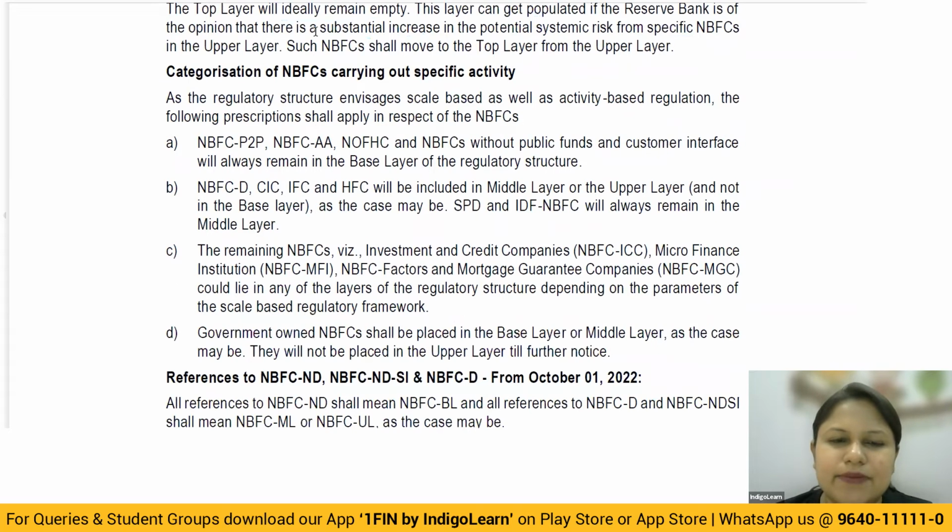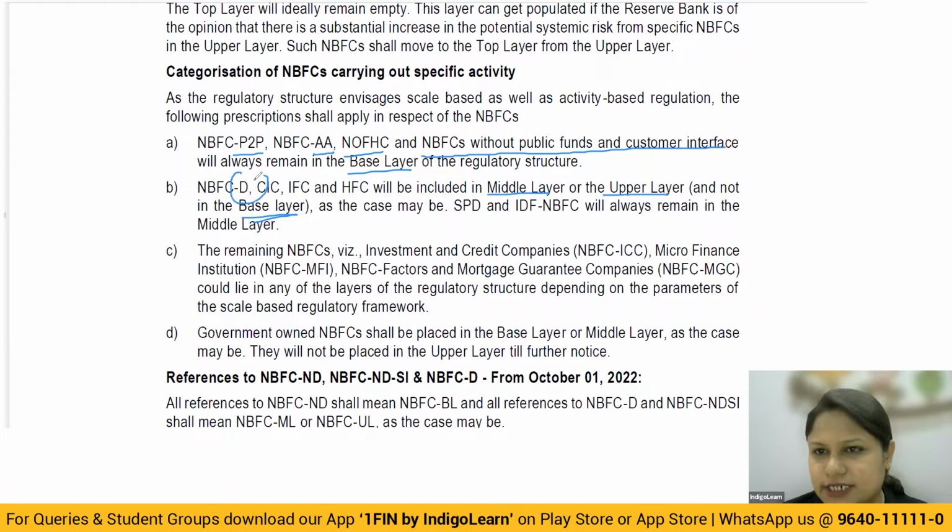Now you'll be able to easily pick up because I already discussed when I discussed the 4 layers. I've told this to you in detail. Now, if you understand, first one, NBFC P2P peer-to-peer, account aggregators, non-operative financial holding companies, and NBFC without public funds and customer interface will always remain where? In the base layer. Understood? Then, NBFC deposit taking, CIC, IFC, HFC will be included in the middle layer or the upper layer and not in the base layer. Correct?